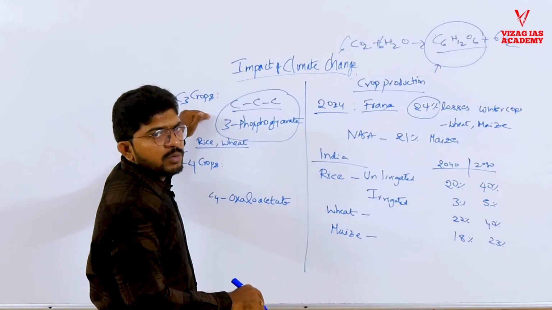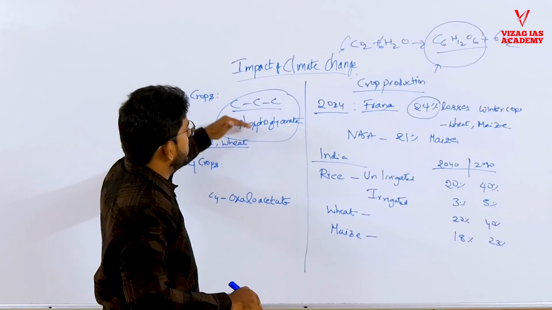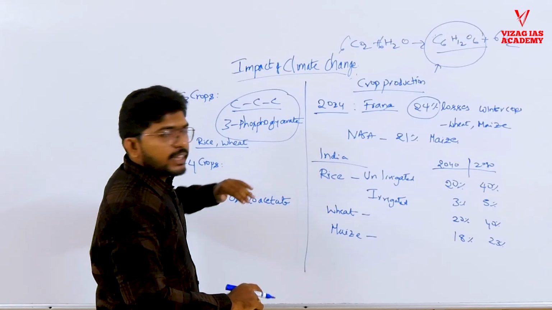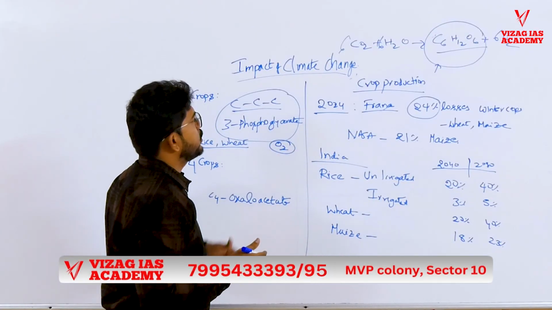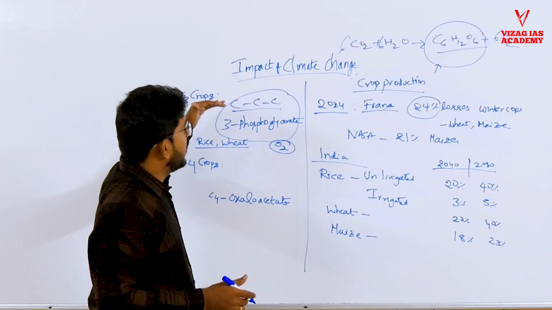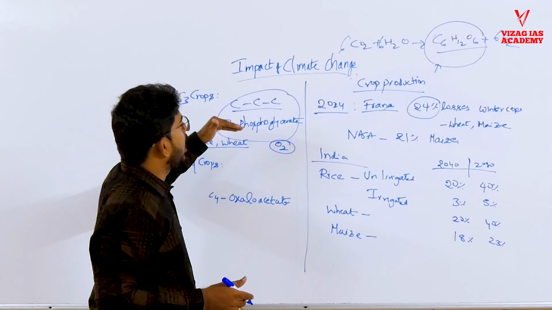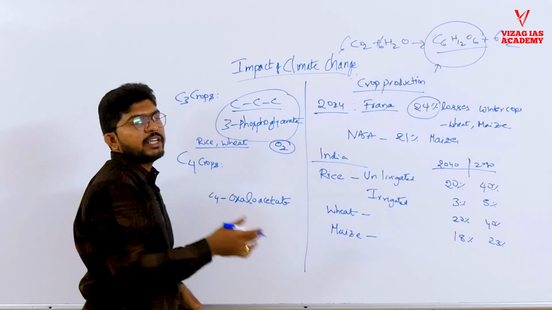What happens in C3 crops? When the temperature is very high, instead of fixing this carbon into the 3-phosphoglycerate molecule, they'll fix oxygen. This is called photorespiration. So instead of photosynthesis in C3 crops, when there is a high temperature, there will be photorespiration, causing a loss of carbon fixation. So this results in a reduction in the yields of crops.